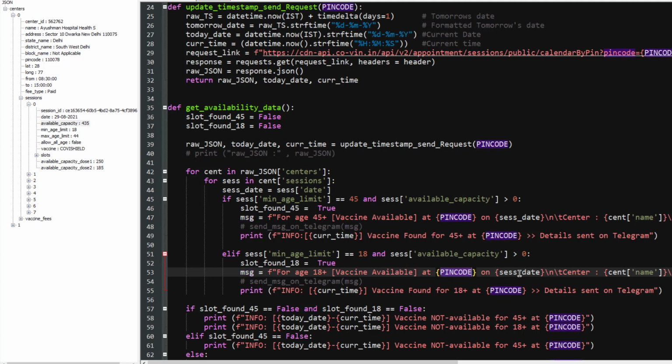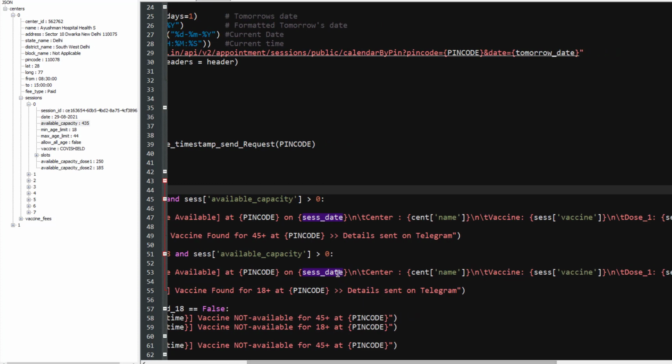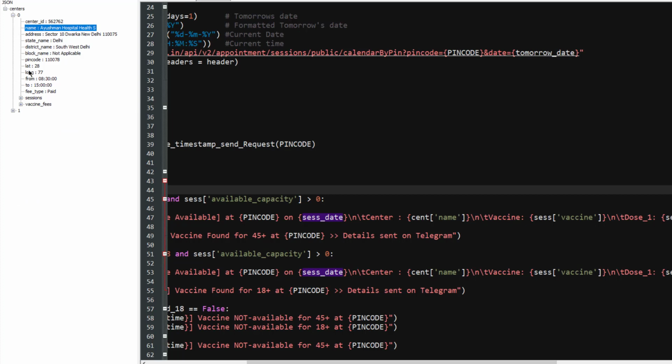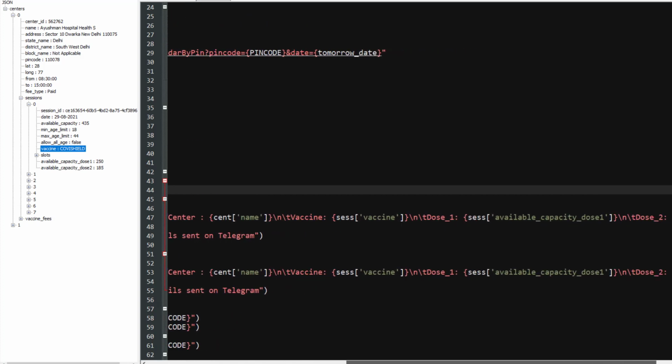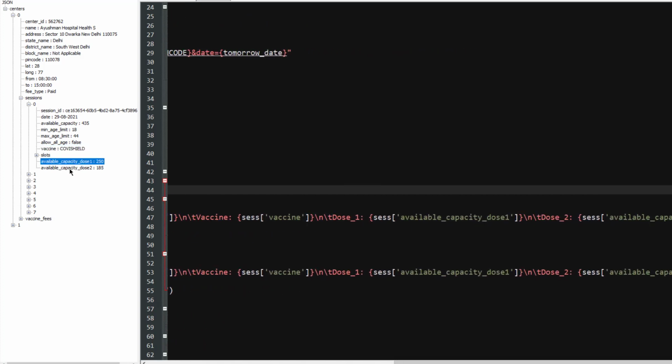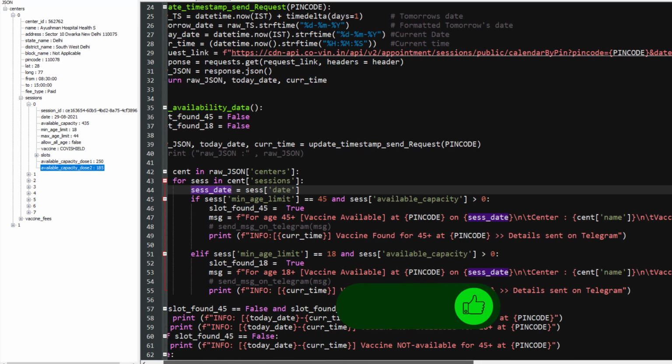We'll get the pin code and the session date from here, right? This is all the information we have gathered. Then \n is basically for a new line and \t is for a tab. Then the center name will be fetched right from here. Similarly the vaccine, what type of vaccine is available, and then available capacity dose 1 will be captured and then dose 2 will be captured. So this information will be stored and it will create a message based on it.